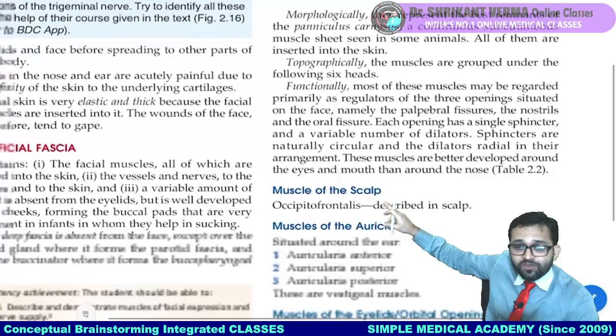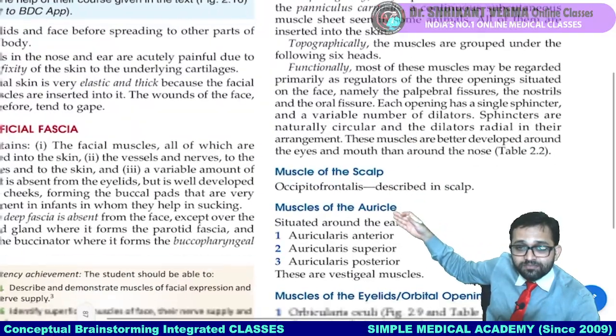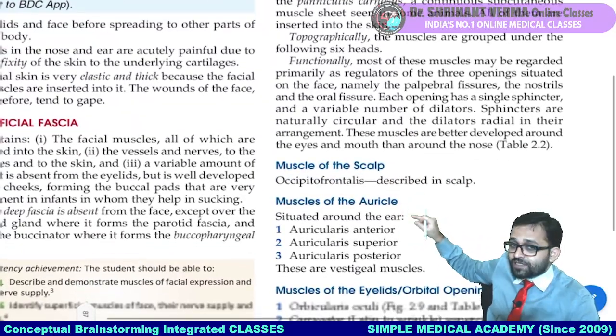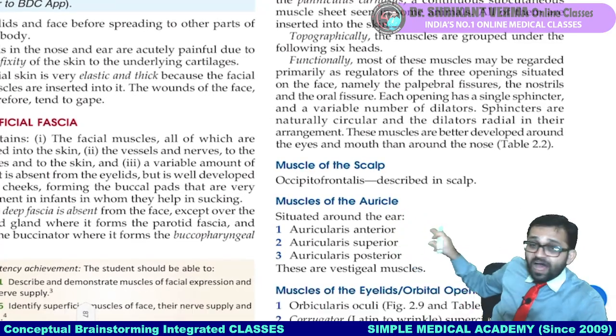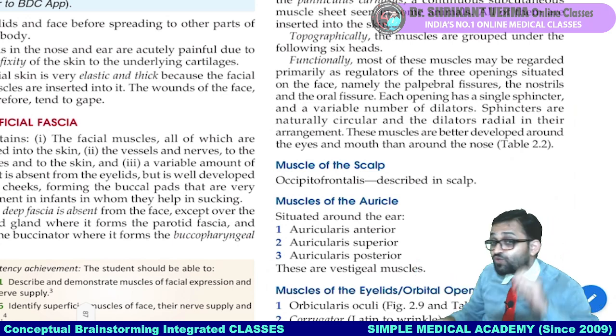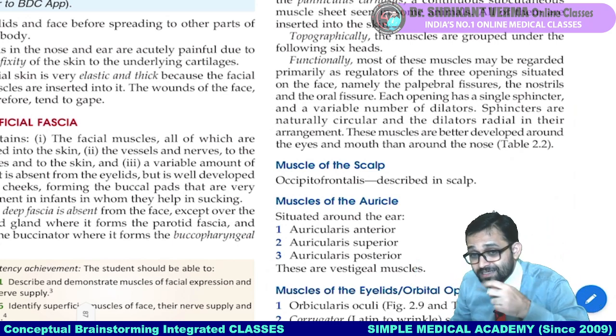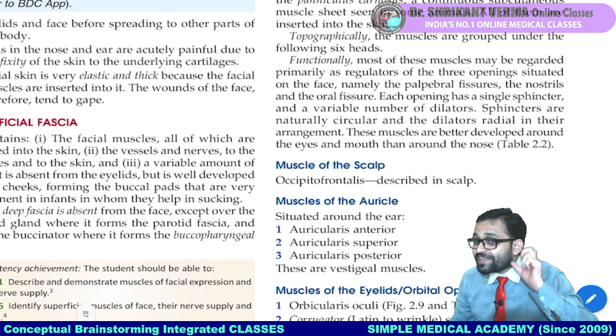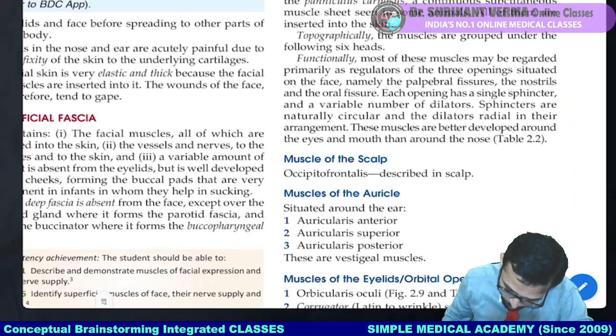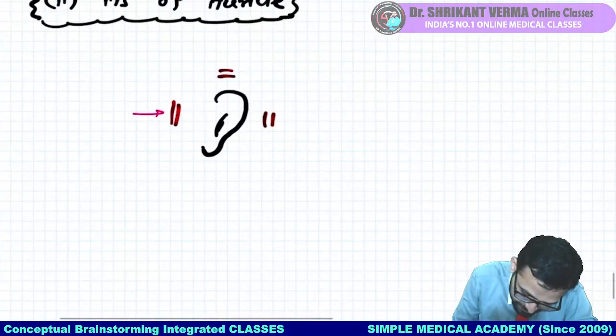Okay, and muscles of the scalp, occipitofrontalis, muscles of the auricle. Can you see? Auricularis anterior, auricularis superior, auricularis posterior. So easy. These are vestigial muscles. These are not too much developed. So we are not able to move the ear properly. But few people among your friends also you will see are able to move their ear.